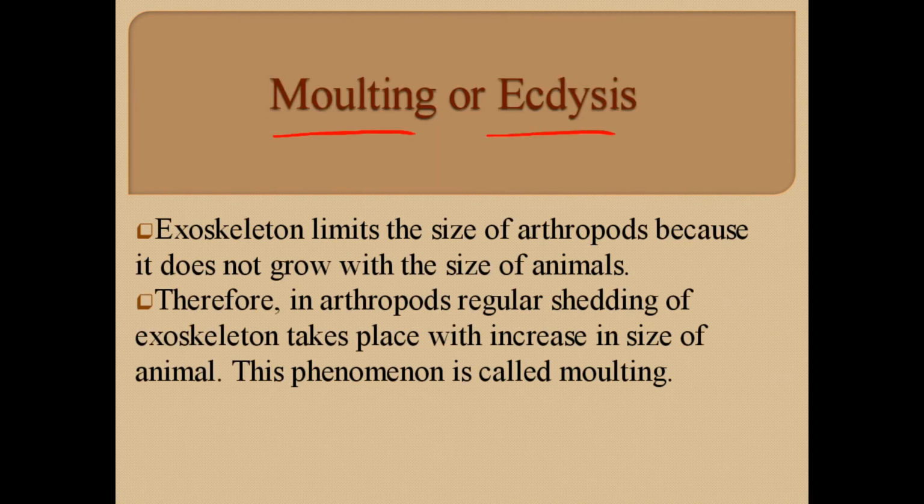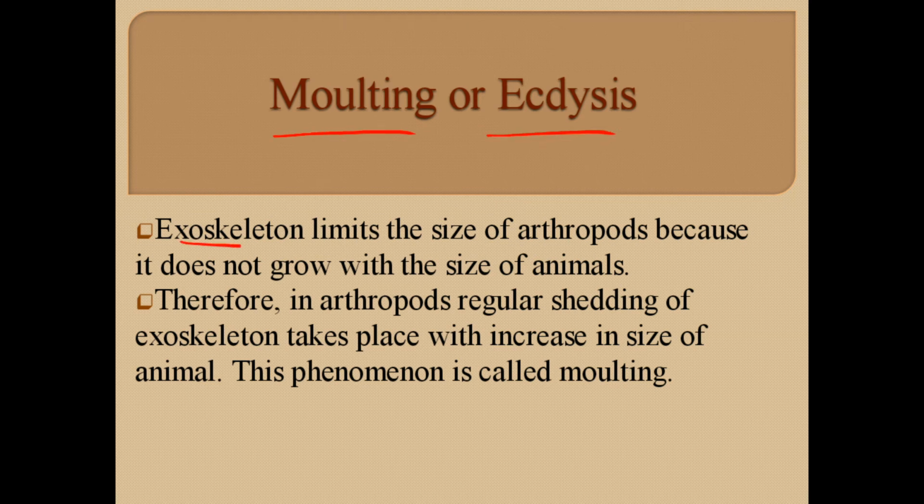Molting or ecdysis is a phenomenon in which arthropods shed their exoskeleton because exoskeleton is non-living and it hinders the growth of the animal because it does not grow with the size of animals. So they shed their exoskeleton, grow in size, and then again they form the exoskeleton outside their bodies.